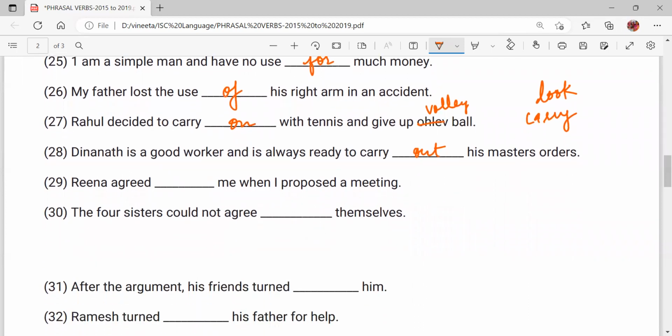Reena agreed with me when I proposed a meeting. Now we agree with a person and to a proposal. If it had been, for example, Reena agreed to my proposal for a meeting. But here it is me, so with a person, right? The four sisters could not agree among themselves, right?